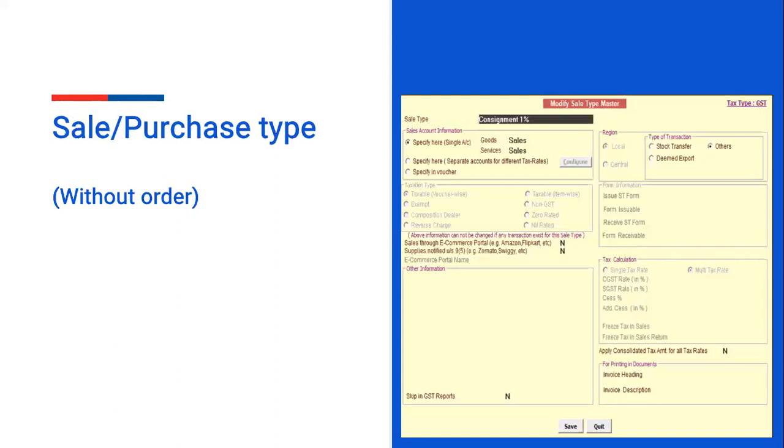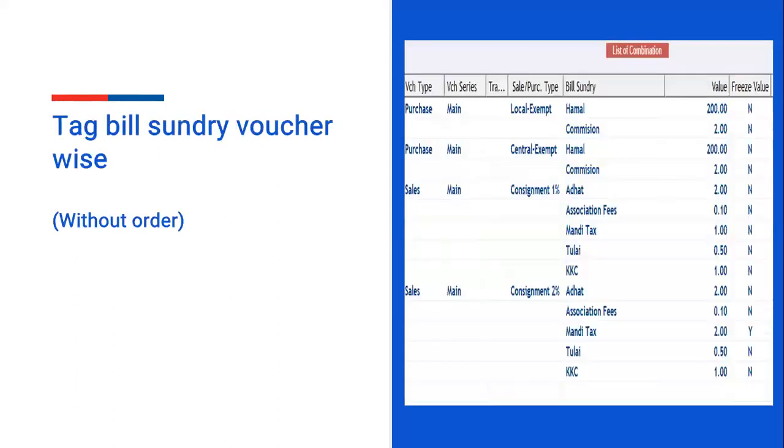For example, you have an onion item on which the consignor charges 1%. You can tag that later on. Consignment for onion item is 1%. Consignment 2% is for potato. At the time of voucher, it will automatically pick the consignment sale type on the basis of your item.